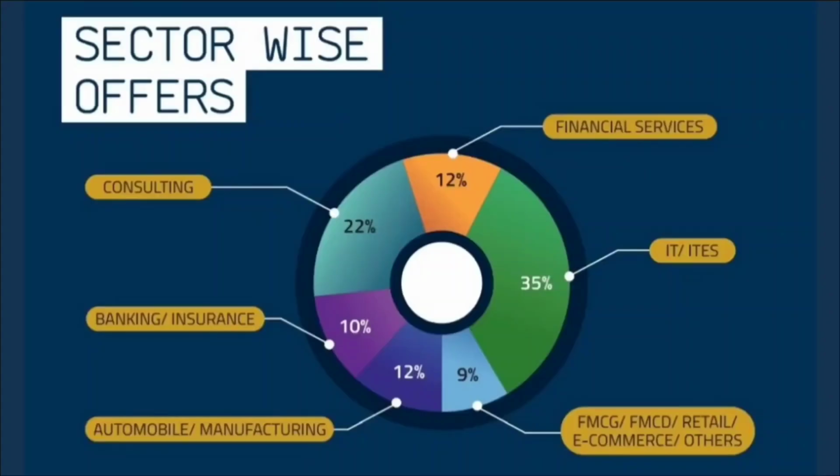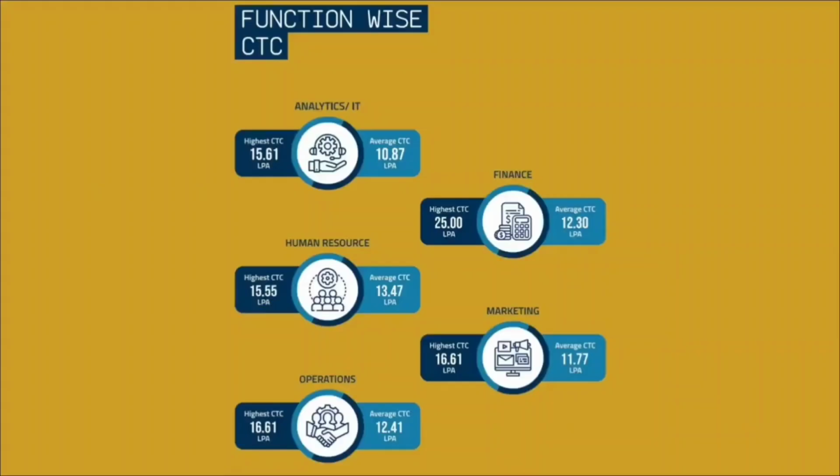If we consider the sector-wise offers, then 22% offers were made with the consulting sector, 10% offers with banking and insurance, 12% offers from automobile and manufacturing, then 9% offers from FMCG, retail, e-commerce and others, 35% offers from IT and ITES, and 12% offers from financial services.